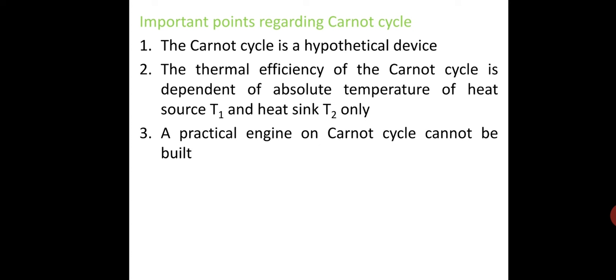Second reason, in the same stroke of piston, the cycle demands that during the isothermal process, the piston should move very slowly, followed by the rapid movement of the piston during the reversible adiabatic process. Such a large variation of speed of piston cannot be achieved in practice.